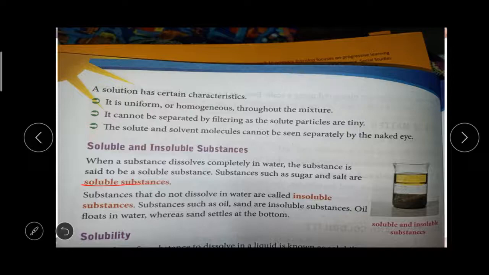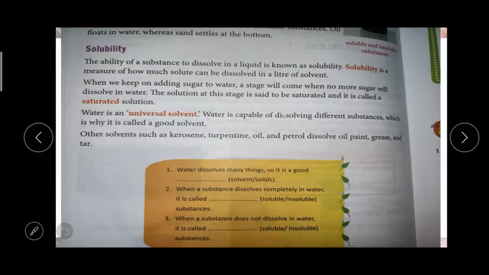Then the next topic is solubility. So what do you mean by solubility? Put a line under the first sentence. The ability of a substance to dissolve in a liquid is known as solubility. So it is the ability of the substance to dissolve in the water.